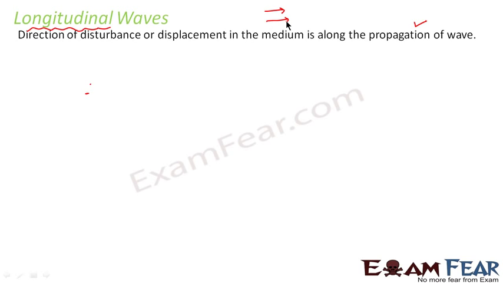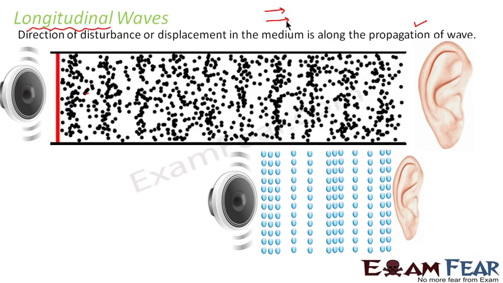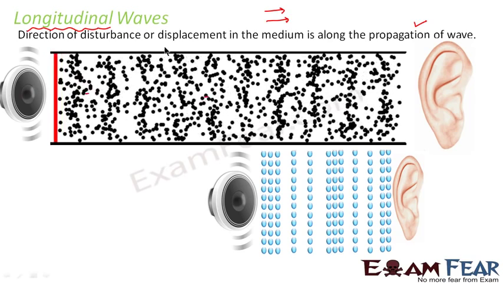So now let us look at an example. The same diagram which we used in one of our previous slides, right? Nothing but representing your sound waves. So this also shows that sound waves are longitudinal waves. So what happens in this case? The propagation of the wave takes place along this direction. So the wave as a whole is propagating along this direction, right?